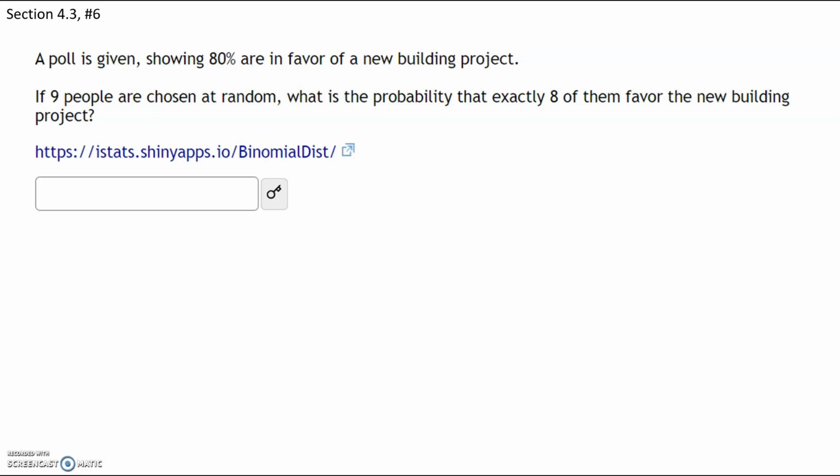All right, so first off, anytime you're given a probability of success, so 80%, that is a probability of success. And then you're given a fixed number of people, so we have 9 people are chosen, and you want to know that exactly 8 of them are in favor of the new building. That's going to be a binomial distribution problem, and you have the link right over here. So click on the link, and it'll take you to this page over here.